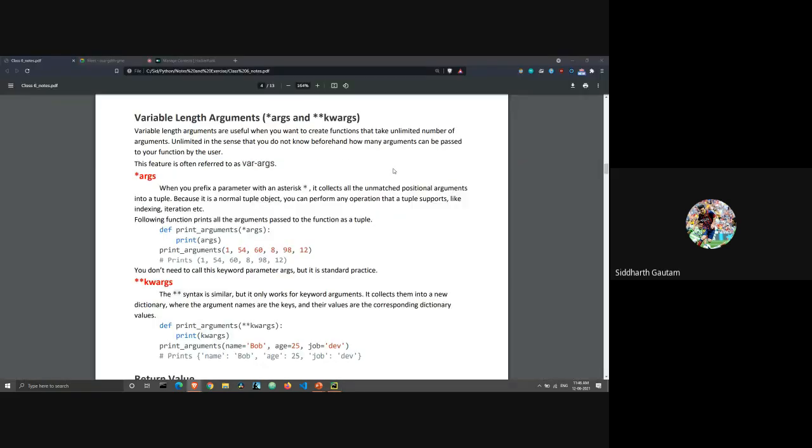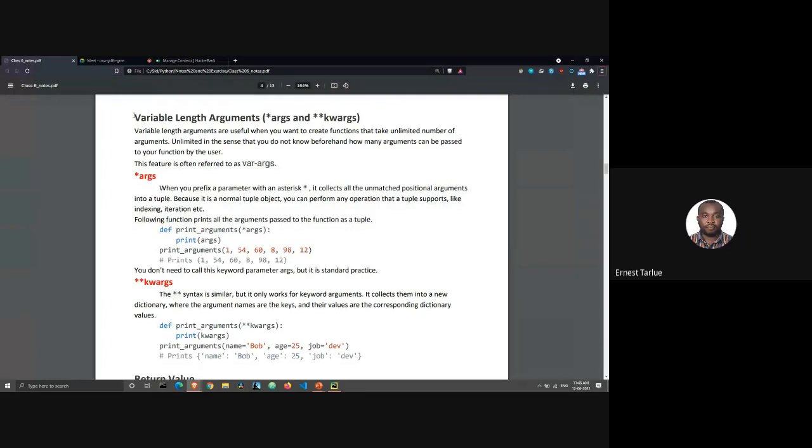All right, now we will go back to our topics: variable length arguments. What we were doing so far was, let's say we have a function which only has one argument, which means one variable, and inside that variable I can only pass one value.